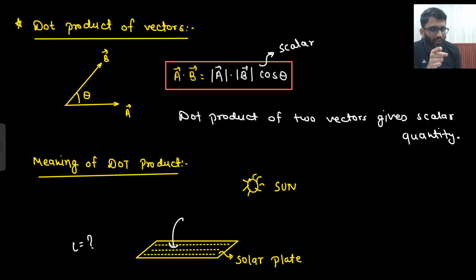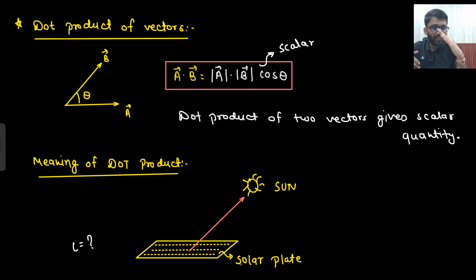Now, this is the position of the sun. Every area has some vector. Area is a vector quantity. Why is area a vector quantity? Let's understand that. Let's say this hand is some area. Some rays are coming like this. So all the rays are passing through this, right? All the rays are cutting this end.